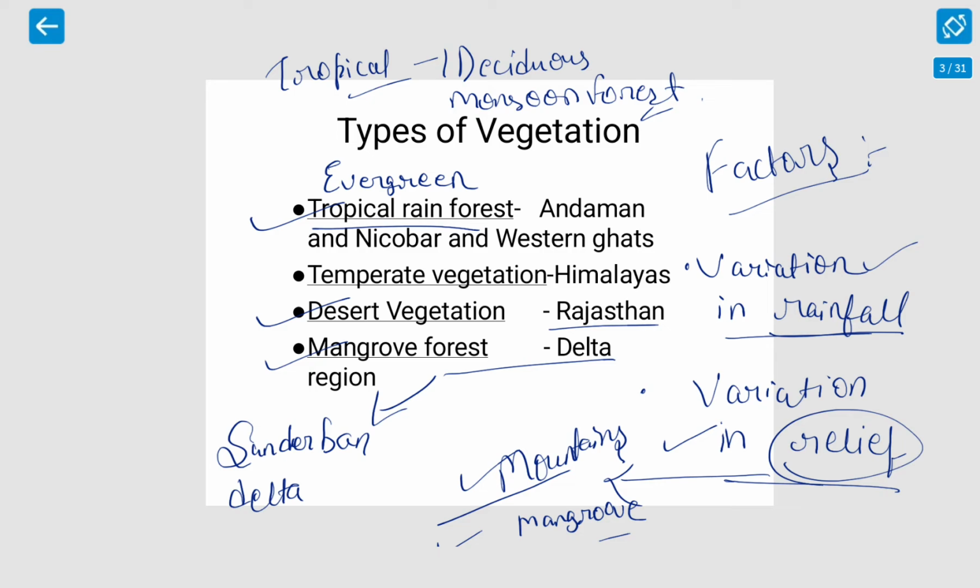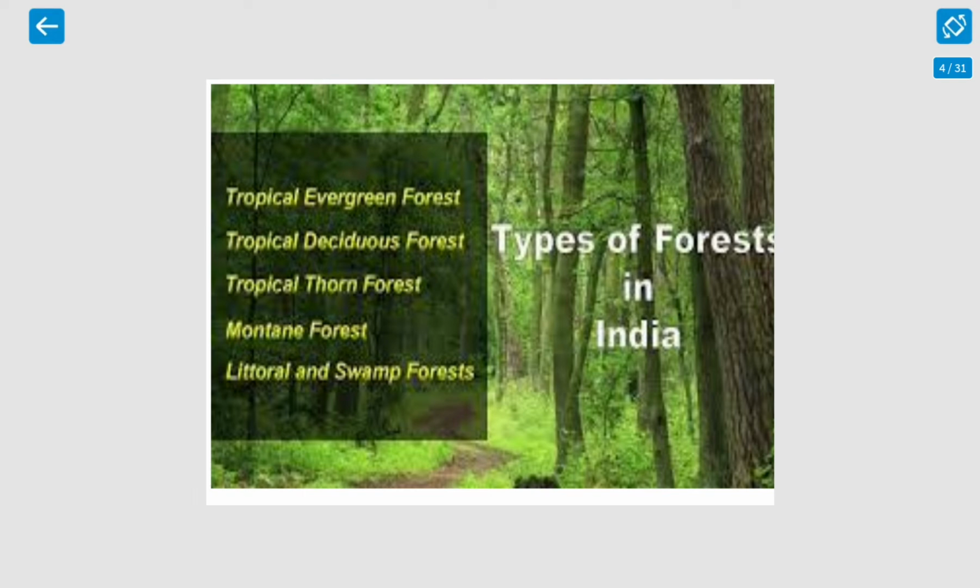Now we will move to the types of vegetation in India, and we'll talk about each and everything. In your syllabus, in the forest part, you have to study six forests. Here, only five are mentioned. I will tell you the reason. Tropical evergreen, tropical deciduous. In tropical thorn forest, in your book, two are given: desert and semi desert vegetation.